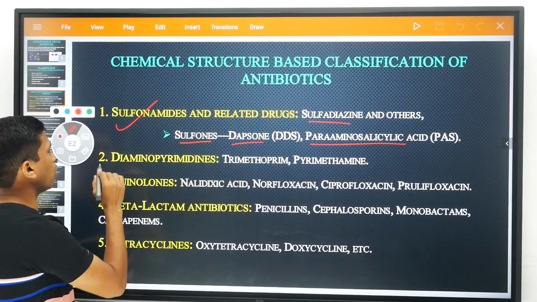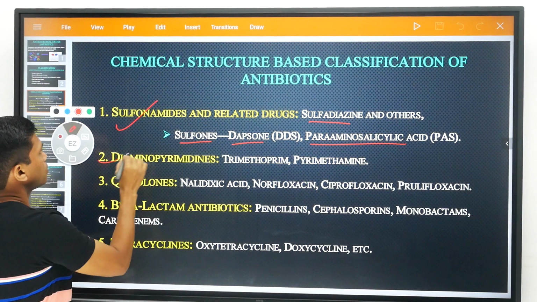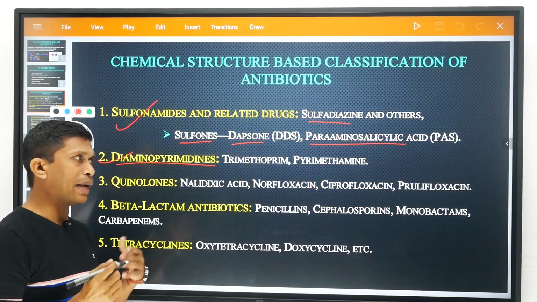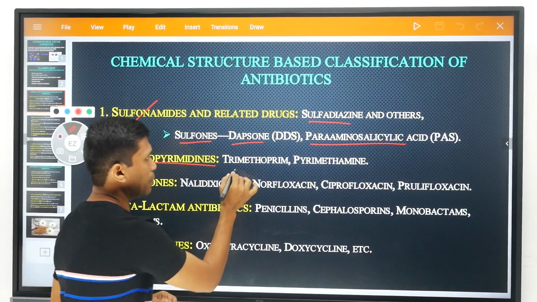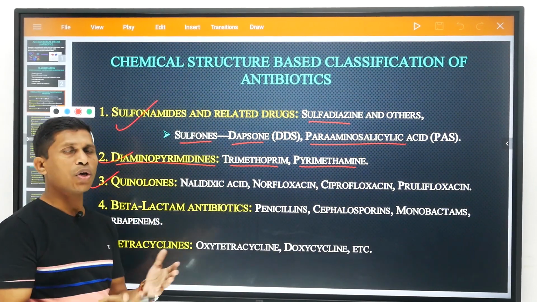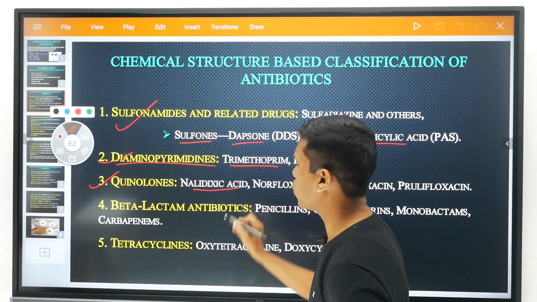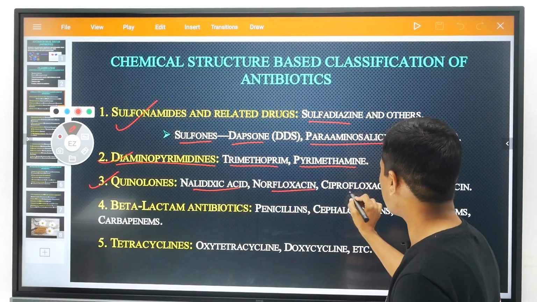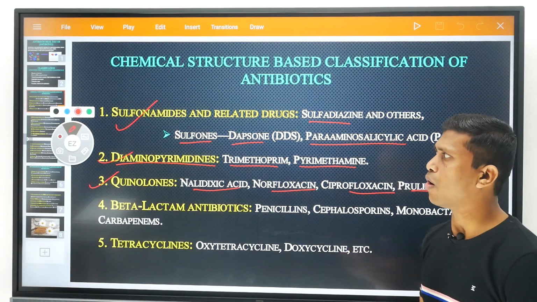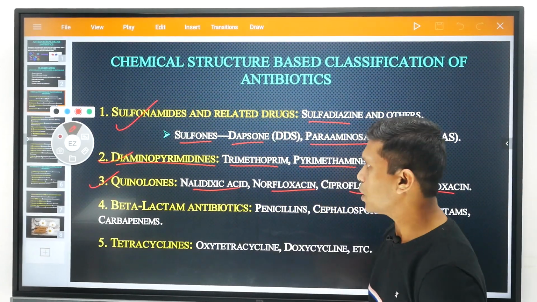Another type of antibiotics on the basis of chemical structure is diaminopyrimidines, for which the examples are trimethoprim and pyrimethamine. Quinolones and fluoroquinolones are another type of antibiotics. The example of quinolones is nalidixic acid, and norfloxacin, ciprofloxacin, prulifloxacin, ofloxacin and levofloxacin are examples of fluoroquinolones, meaning there is one or more fluorine substitutions.